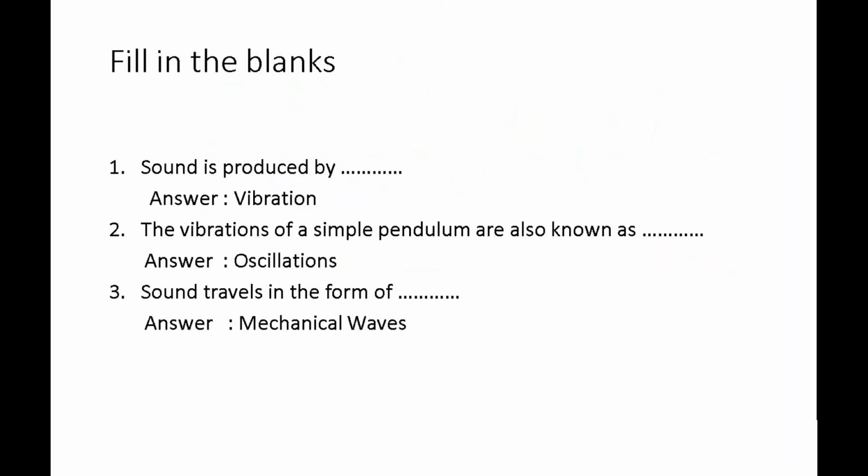Let's see the fill in the blanks. The first one: sound is produced by vibration. Number 2, the vibrations of a simple pendulum are also known as oscillations. Children, be careful while writing the spelling of this word: oscillations. Number 3, sound travels in the form of dash. Mechanical waves. Sound travels in the form of mechanical waves.